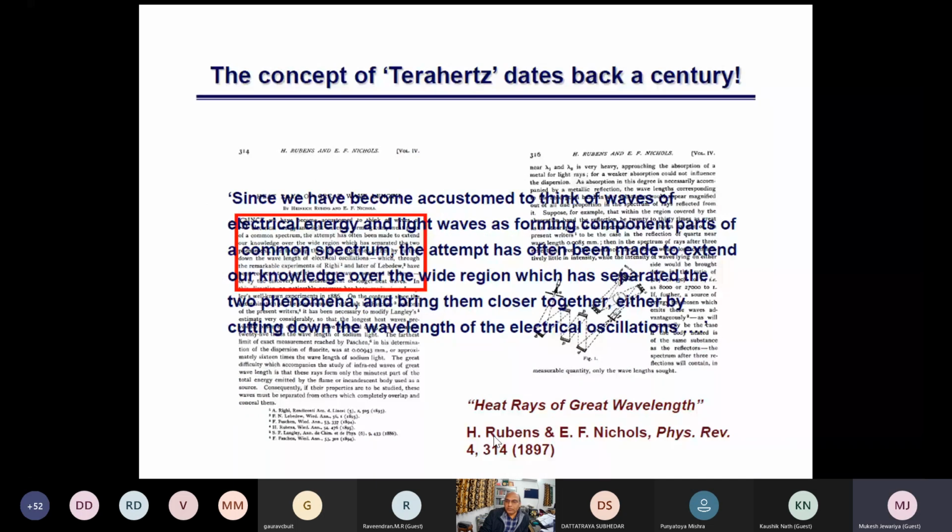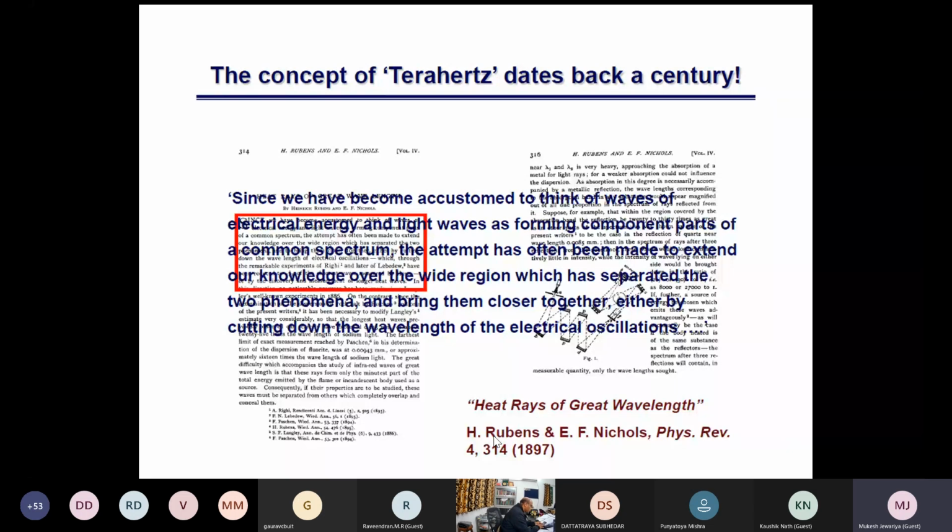So terahertz is not new. If we look at this paper of Dr. Rubens in 1897, in this paper he explained, but at that time he didn't know that it was terahertz. He said in this paper that we have been accustomed to think of waves of electrical and light wave as forming a common component of a spectrum.